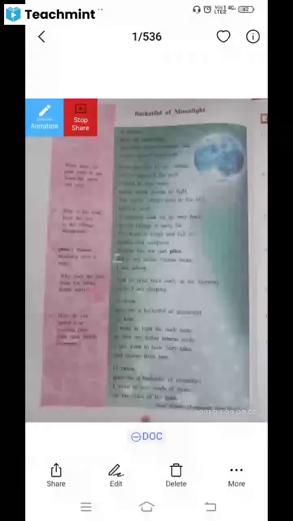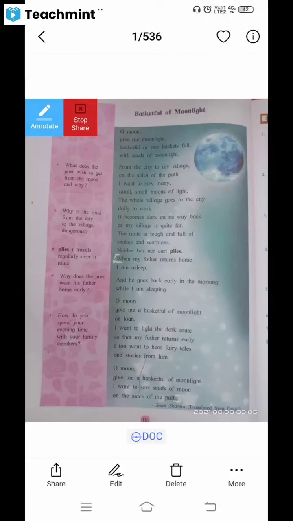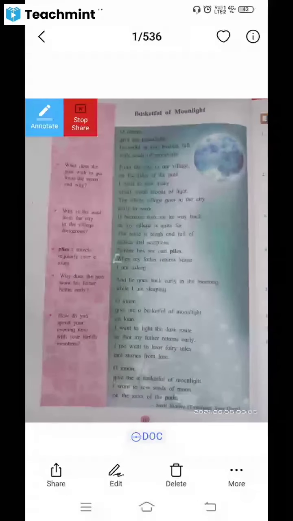Due to these problems, I am unable to communicate, understand, and share with my father. That is my actual problem. And this is not only my problem, but all the villagers are facing the problem of this facility. And that's why there is an idea in my mind, to light the village, the path of the village.